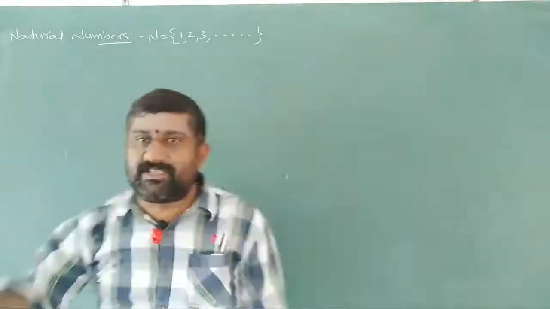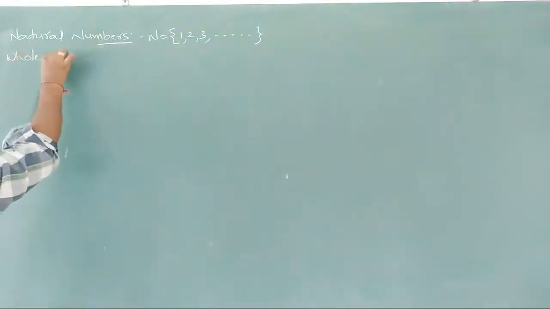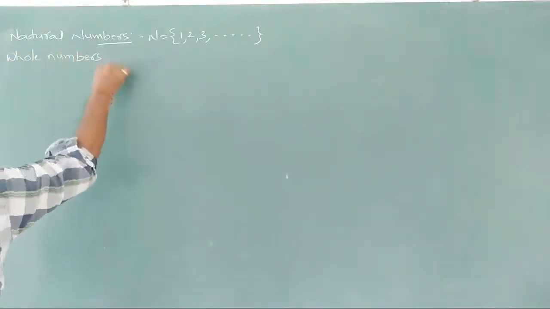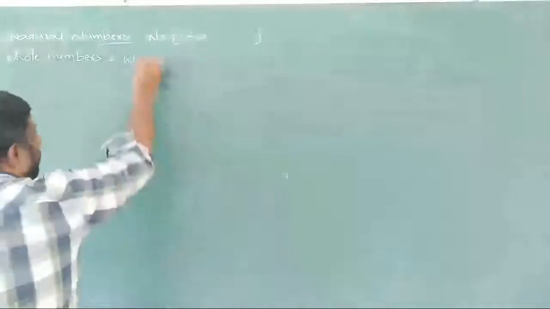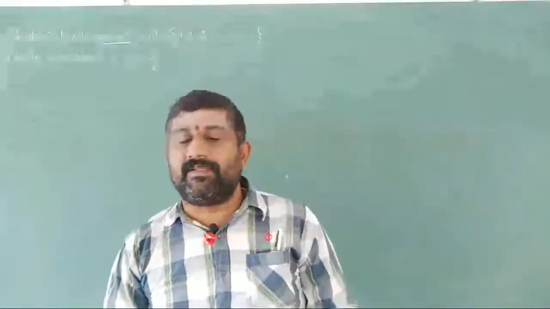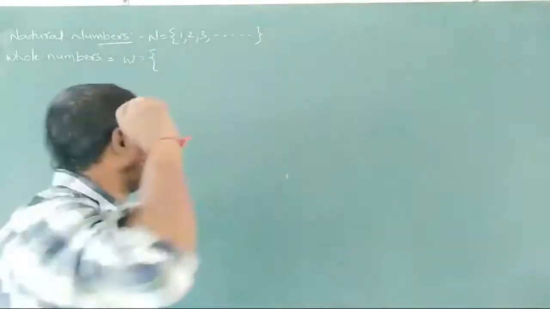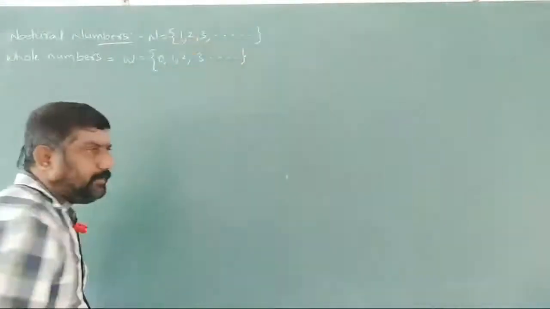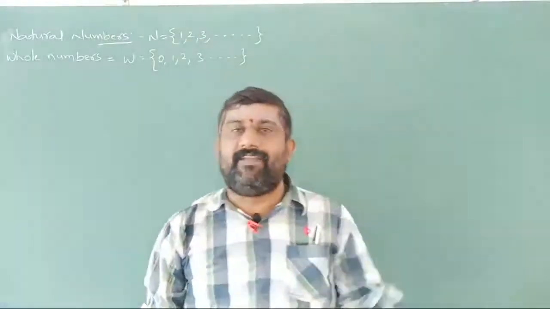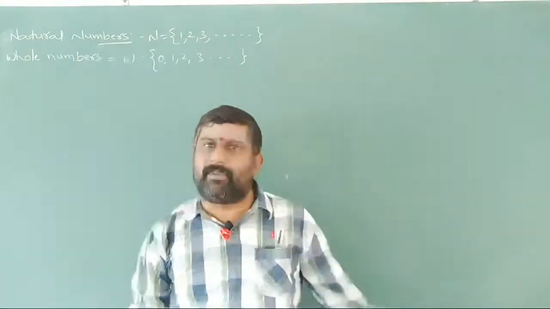So these are natural numbers, and the second one is whole numbers, and it is denoted by W. Actually, whole numbers are nothing but natural numbers with one more number added, that is 0. So that is 0, 1, 2, 3 and so on. These are the two sets we have here, and we can say natural numbers are a part of whole numbers. This we already learned in previous classes also.